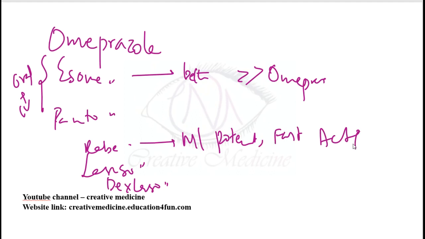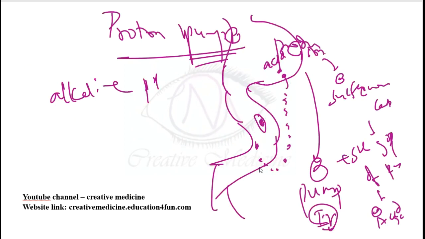What is the pharmacokinetics? They are oral and they are acid labile. Because they are acid labile, they are mainly given as enteric coated, which dissolves in the alkaline medium. The enteric coating is acid resistant. It is given at least 30 minutes before food, because for them to act they need the acidic medium. If given on an empty stomach, there will be fewer parietal cells, so they can be easily inhibited.